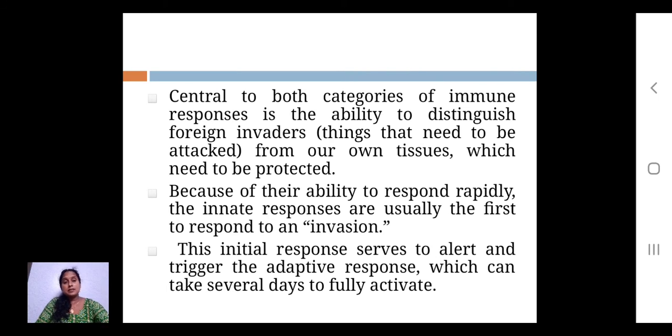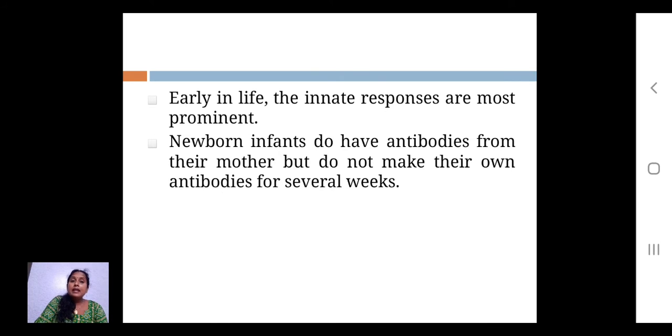Early in life, the innate responses are most prominent. The newborn infants do have antibodies from their mother, but do not make their own antibodies for several weeks. So when we talk about innate immunity, newborn children also have innate immunity.